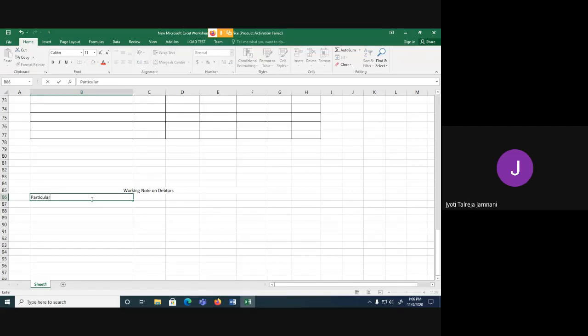So particulars. And we start from June in the working note because the payments are made in the next month. So we need to know how many months of data are available. So these are the details.